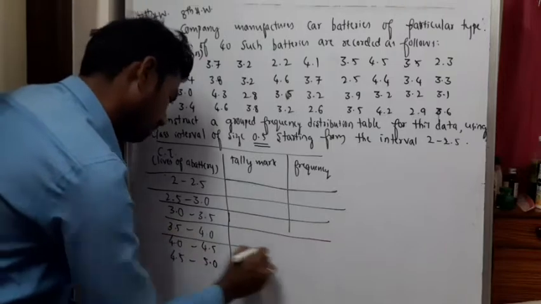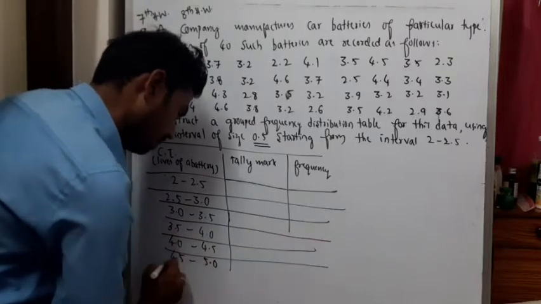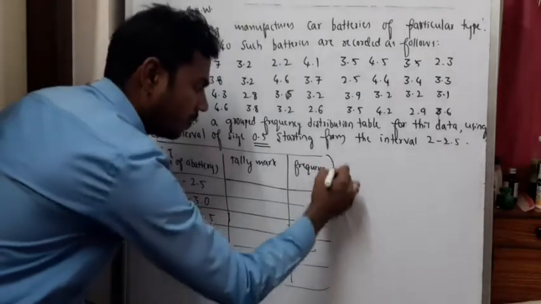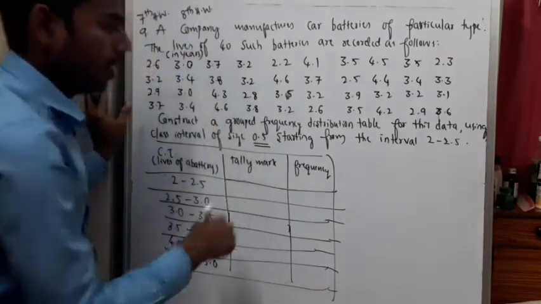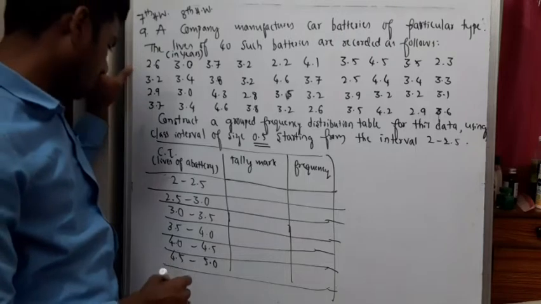Now we'll do the tally marks. 2.6, where does 2.6 go?